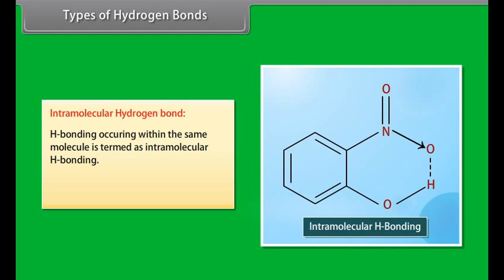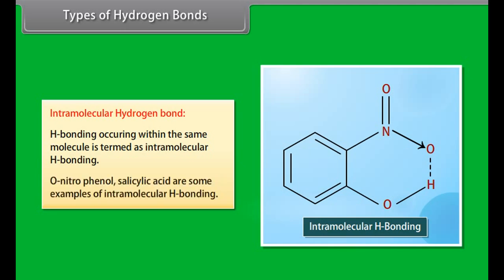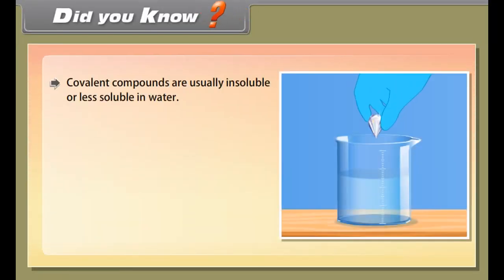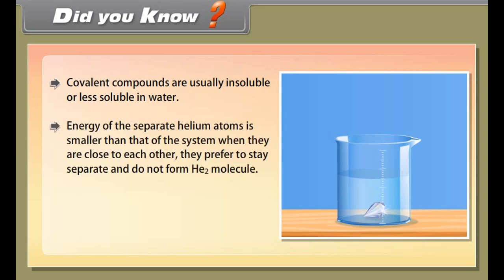Intramolecular hydrogen bond: hydrogen bonding occurring within the same molecule is termed intramolecular hydrogen bonding. O-nitrophenol and salicylic acid are some examples of intramolecular hydrogen bonding. Did you know? Covalent compounds are usually insoluble or less soluble in water. The energy of the separate helium atoms is smaller than that of the system when they are close to each other. They prefer to stay separate and do not form the He2 molecule.